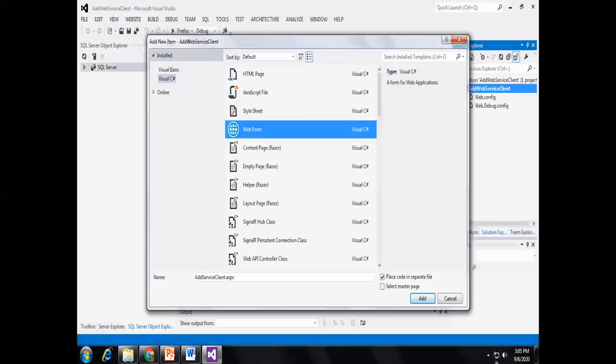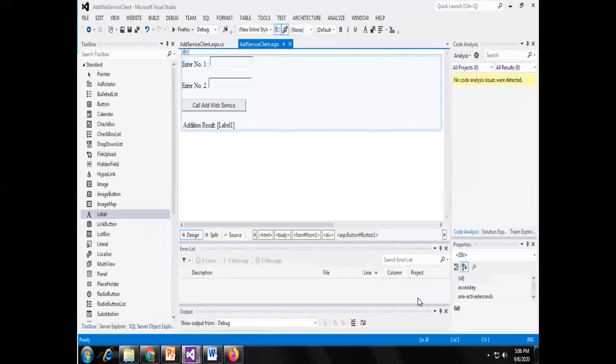Click on OK. After that, you will find the Add Web Service Client containing web.config and web.debug.config. Select this Add Web Service Client name, right click, and then add a web form, because to pass the two variables I require a web form. The name of the web form I have given is Add Web Service Client. Just click on the Add button. After adding, design the form. For the addition method, I require two numbers.